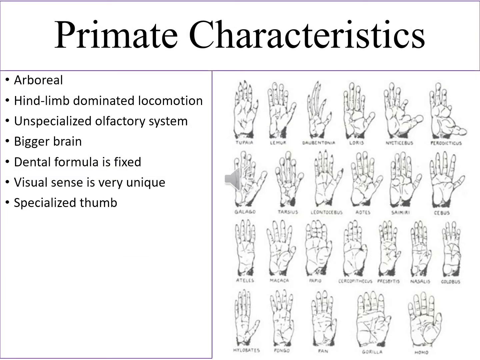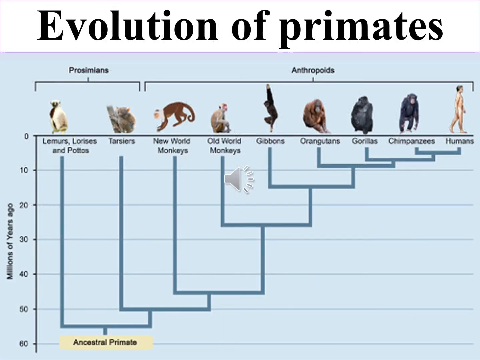Primates are arboreal mammals that have a bigger brain, specialist visual sense, and specialist thumb. They live in trees, and they have hind limb dominated locomotion. Evolution of primates. After the disappearance of dinosaurs, one group of animals benefited most. They were the mammals. They diversified in great quantity around 60 to 55 million years ago. The first primates evolved. Lemurs and tarsiers are among the first primates. Modern genetics has confirmed that chimpanzees and humans have a common ancestor around 8 to 6 million years ago.